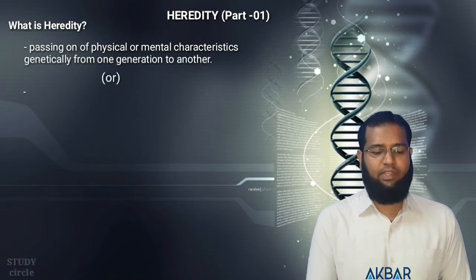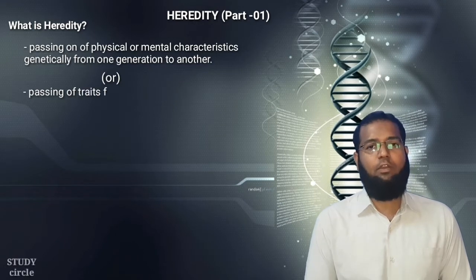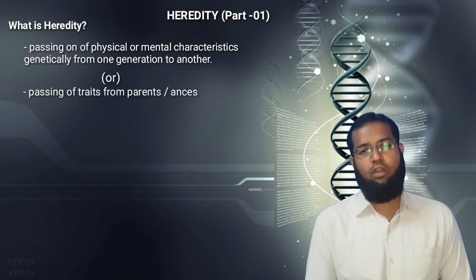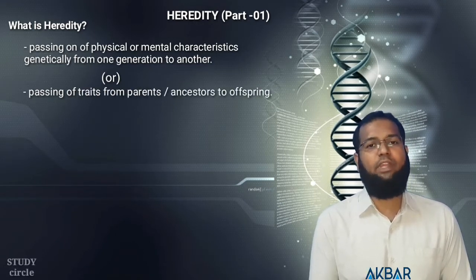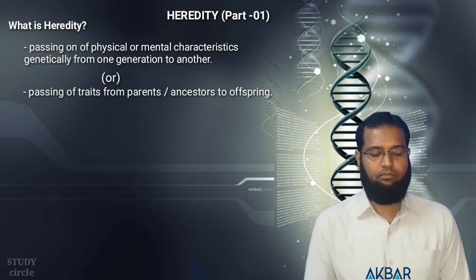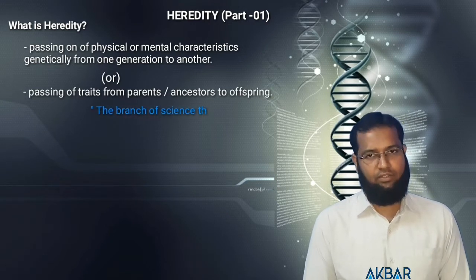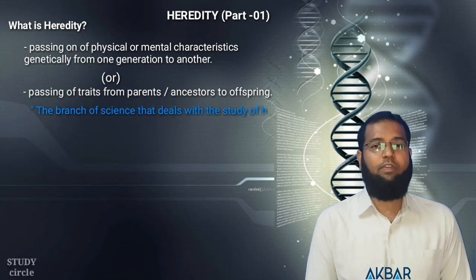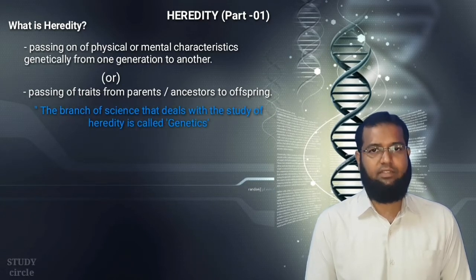In simple terms, passing of traits from parents or ancestors to the offspring is also called heredity. The branch of science that deals with the study of heredity is called genetics.